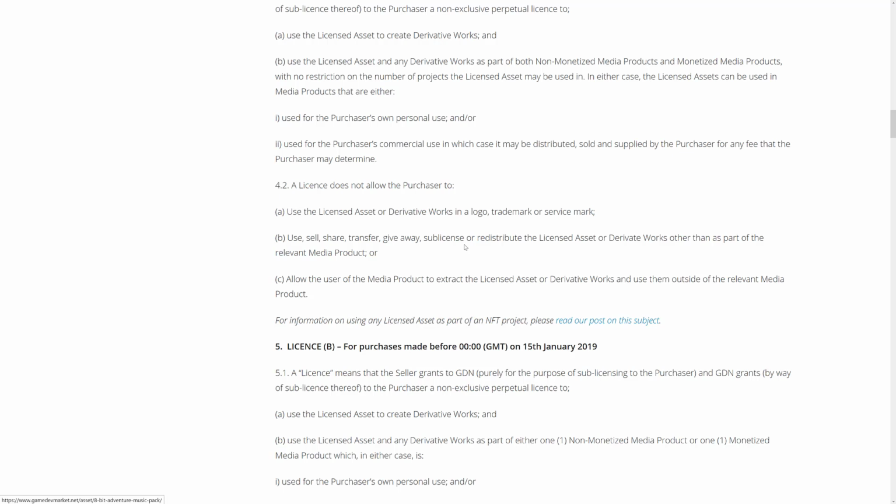These are pretty much for your use only. You can use them in commercial projects, but you cannot share them with others, and obviously you cannot resell them on asset stores, and that happens more than you think. So that's why that's there.